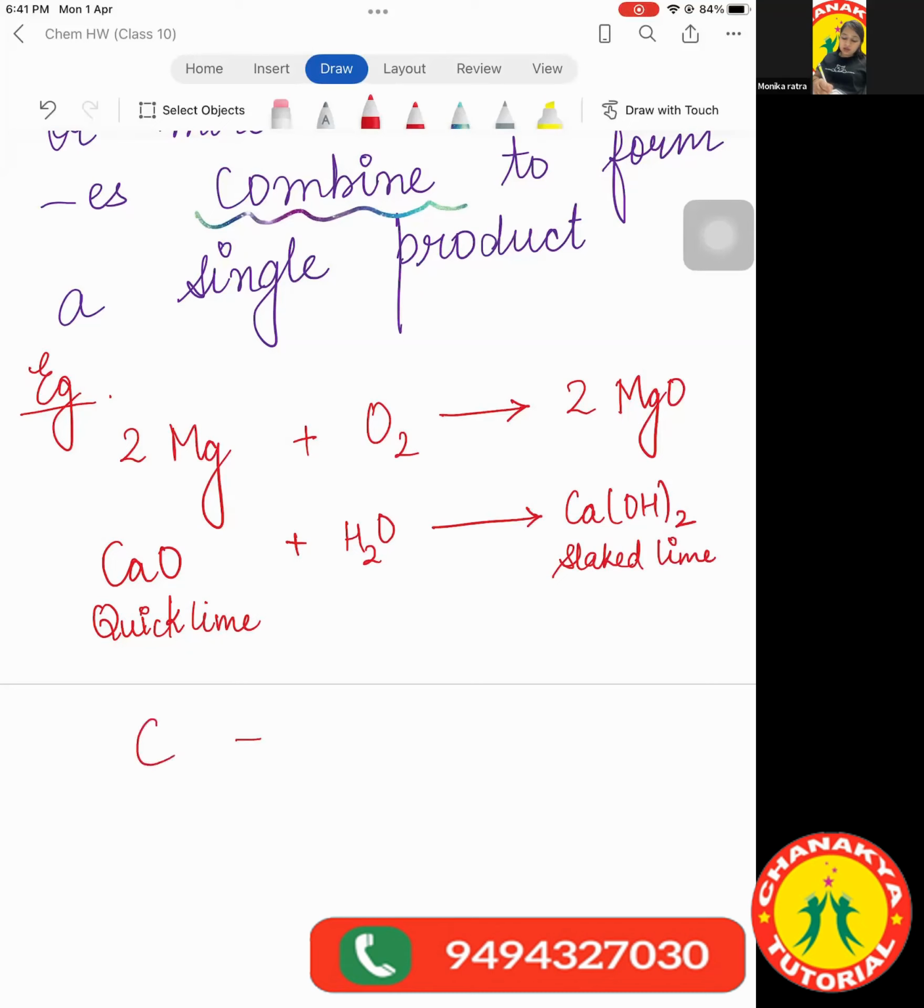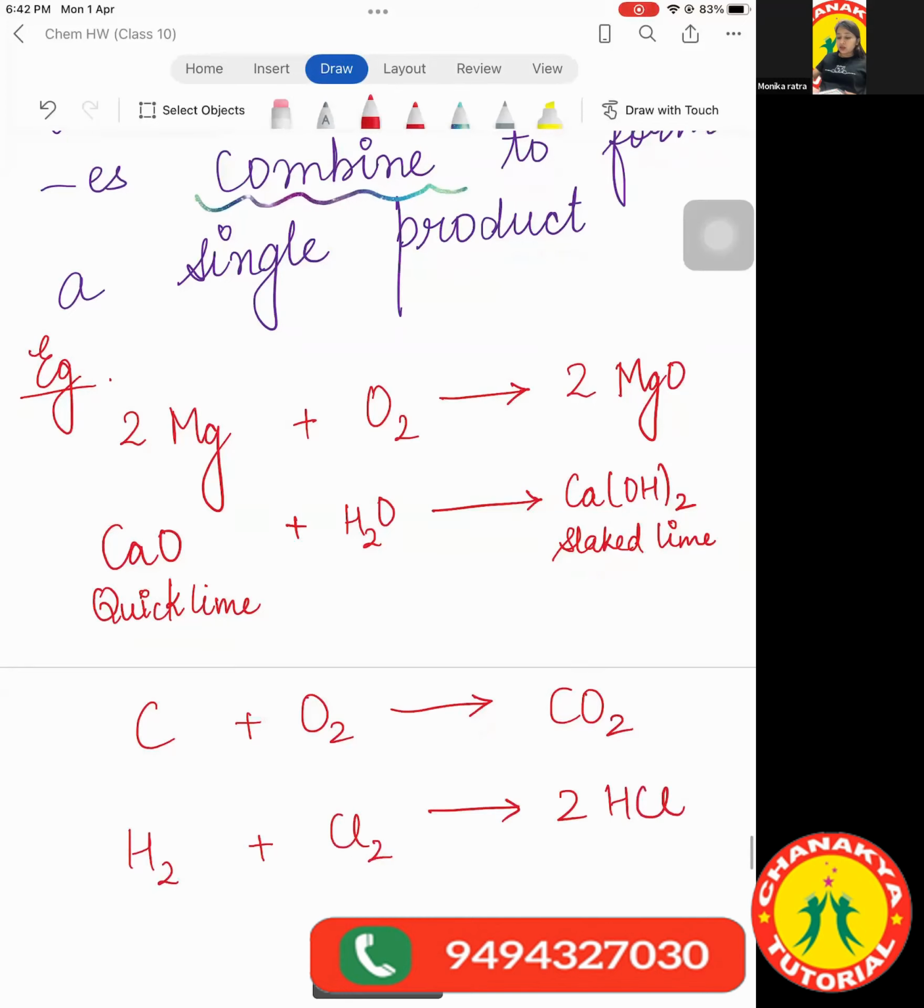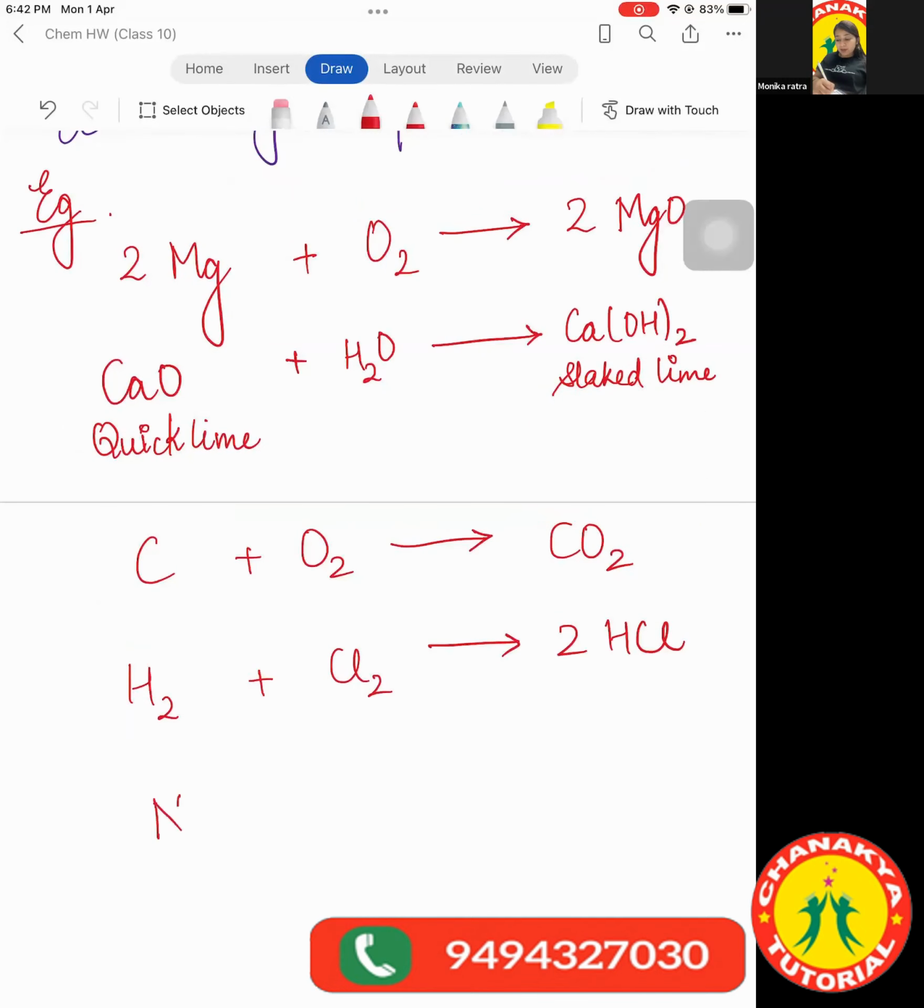Or we may say that any combustion reaction, meaning any substance burning in the presence of oxygen, leads to the formation of just one product. I'll give you a few more examples. H2 plus Cl2 gives 2HCl. Another example, Na plus Cl2 gives 2NaCl, and NH3 plus HCl gives NH4Cl. Any doubts in the examples?